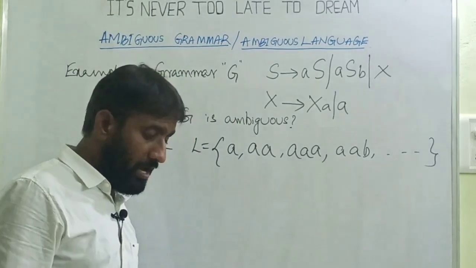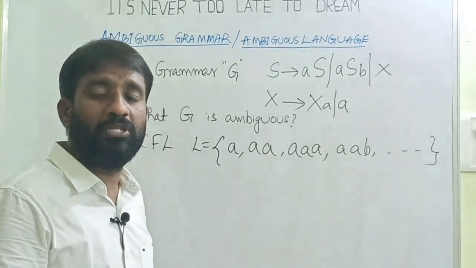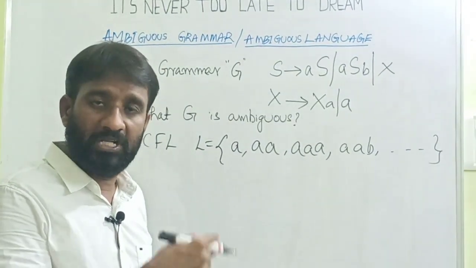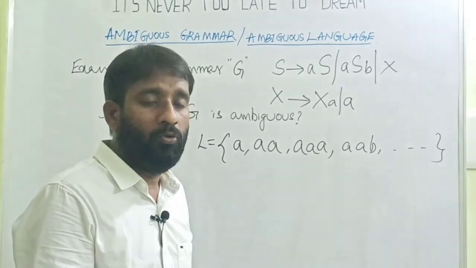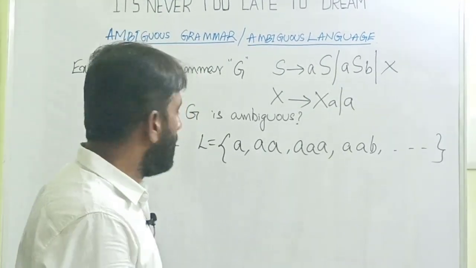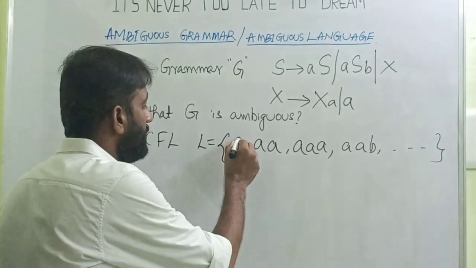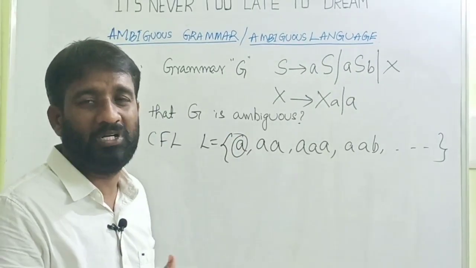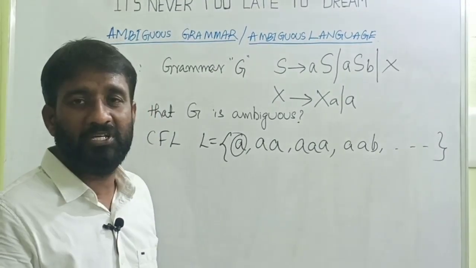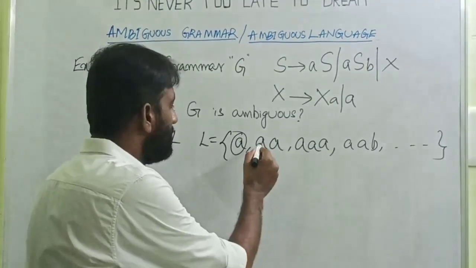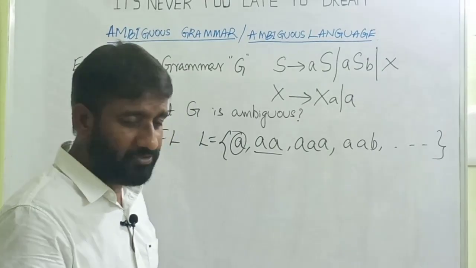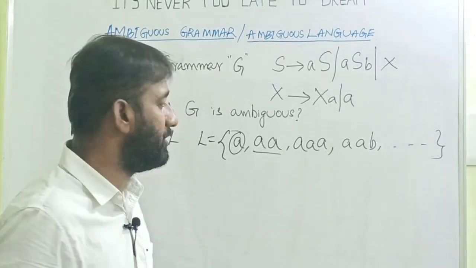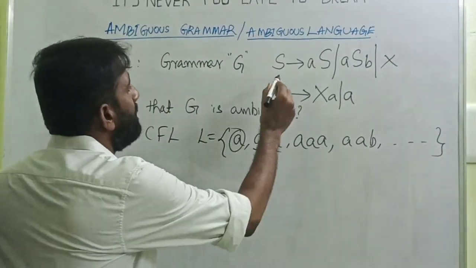Now identify the string which generates more than one parse tree, or more than one leftmost derivation, or more than one rightmost derivation. As I already told you, if you take only a single string, most of the time it is not possible to write more than one leftmost derivation, rightmost derivation, or parse tree. Now take this string double a. We can check whether there is any possibility.